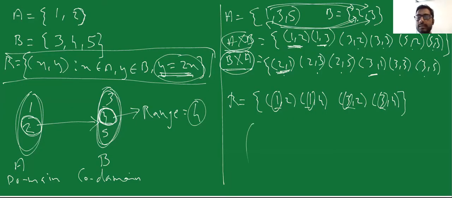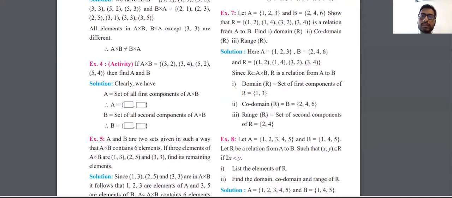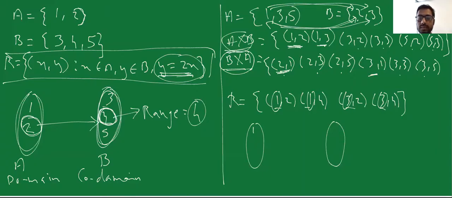To better understand this, I will draw the diagrams. In the diagrams, set A is 1, 2, 3 and set B is 2, 4, and 6.